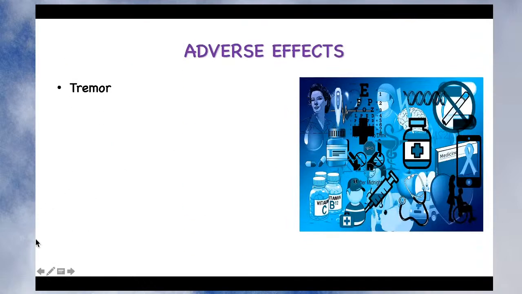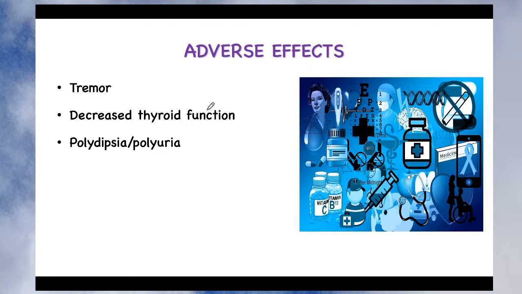Let's see what the adverse effects are. Adverse effects of lithium include tremor. Tremor means involuntary movements of your legs or your hand or another organ. There is decrease in thyroid function, so it increases the risk of hypothyroidism. There is polydipsia. Polydipsia means increase in thirst. Okay. So why is there an increase in thirst? Because it also produces polyuria. It produces an increase in urinary output. So if there is more urinary output, there will be more water loss, and the patient will have more thirst.